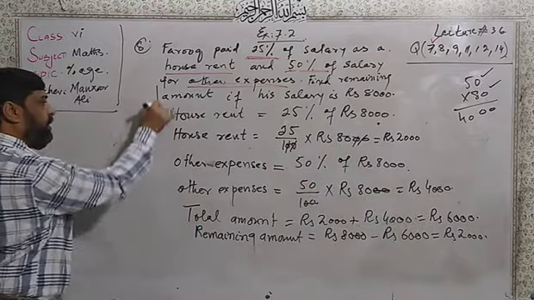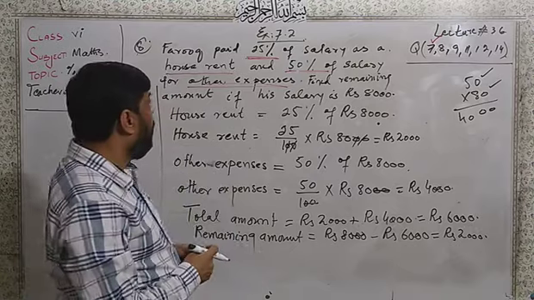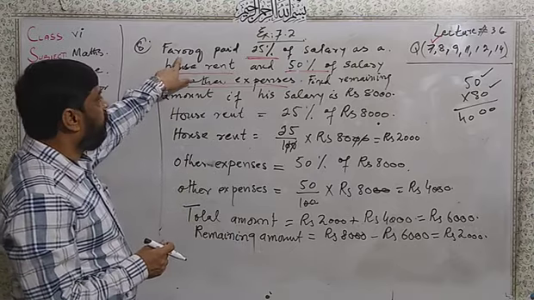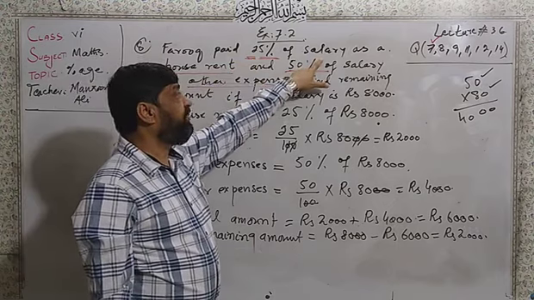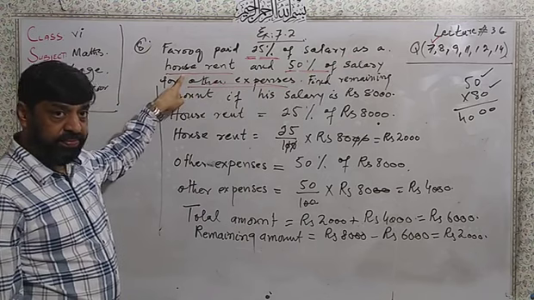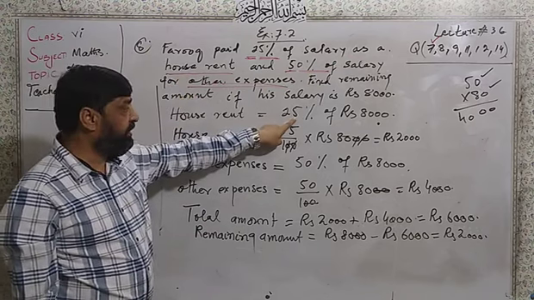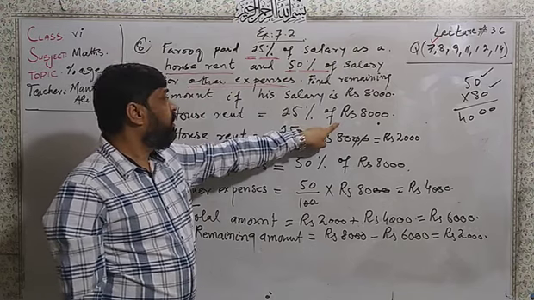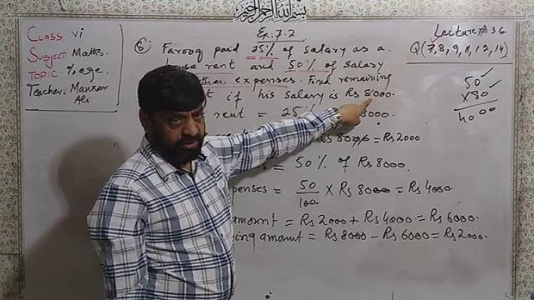This is the sum. Dear students, let us go through it again. I have here Farooq paid 25% of salary as house rent. House rent is equal to 25% of salary rupees 8,000.